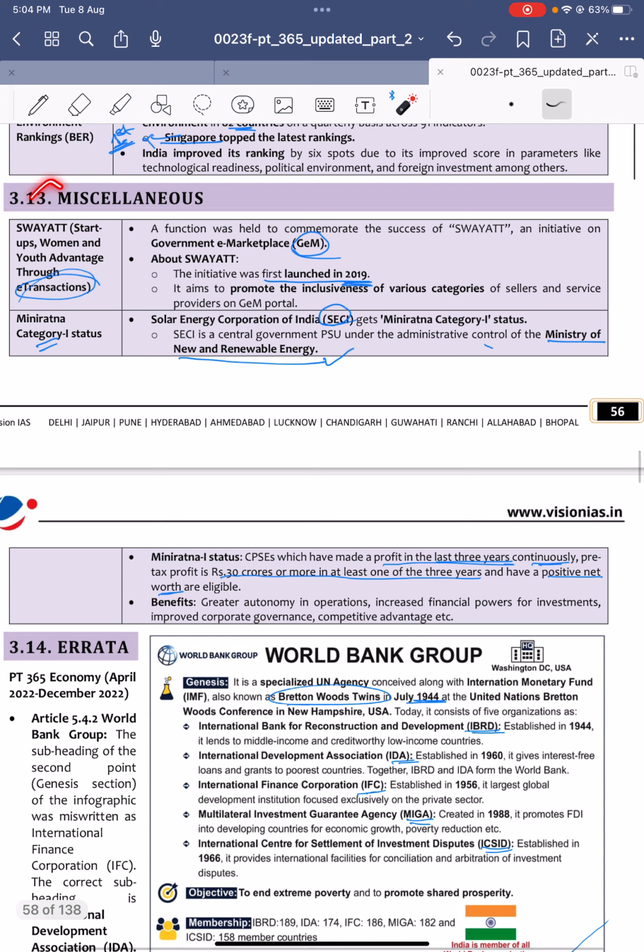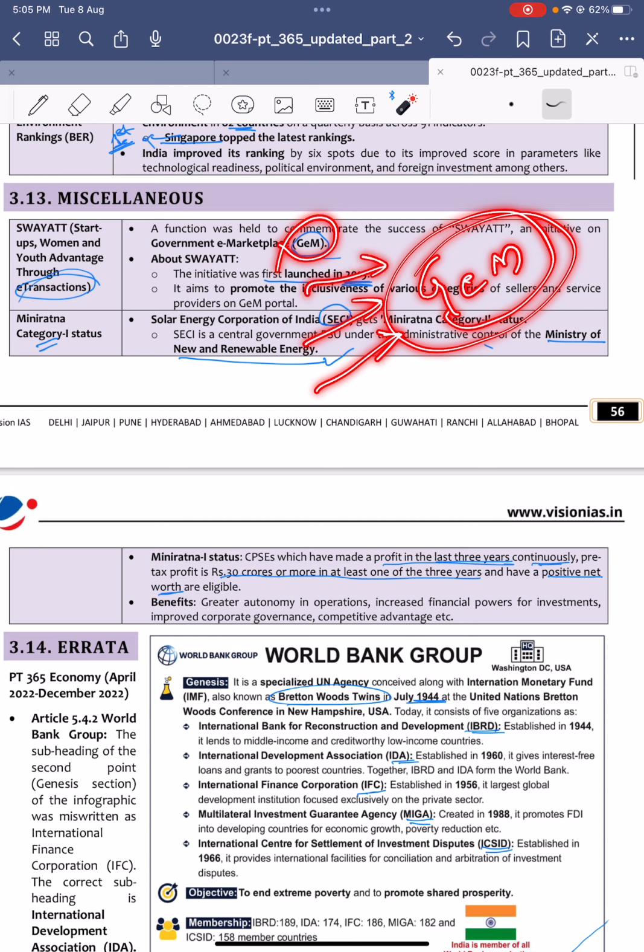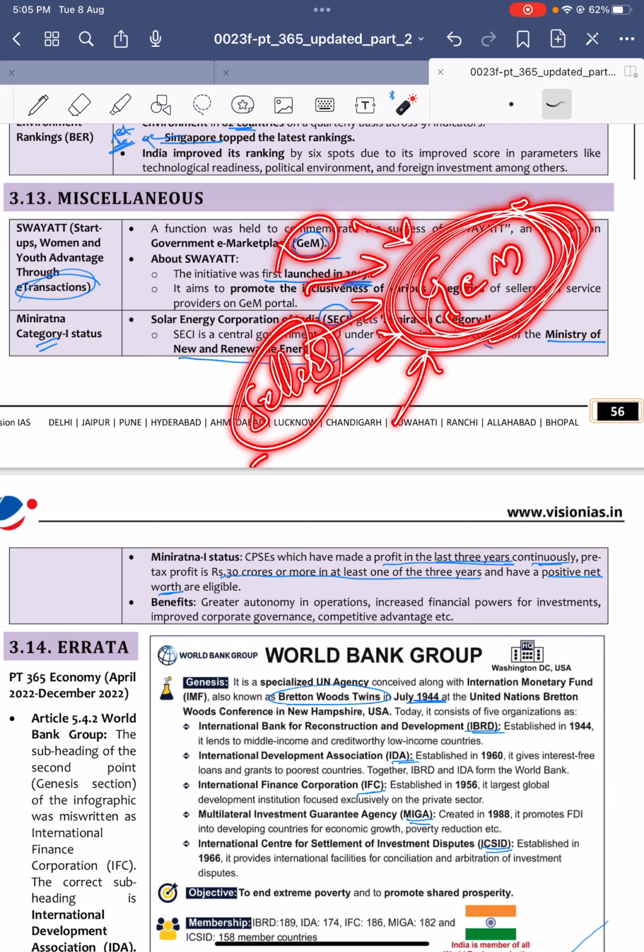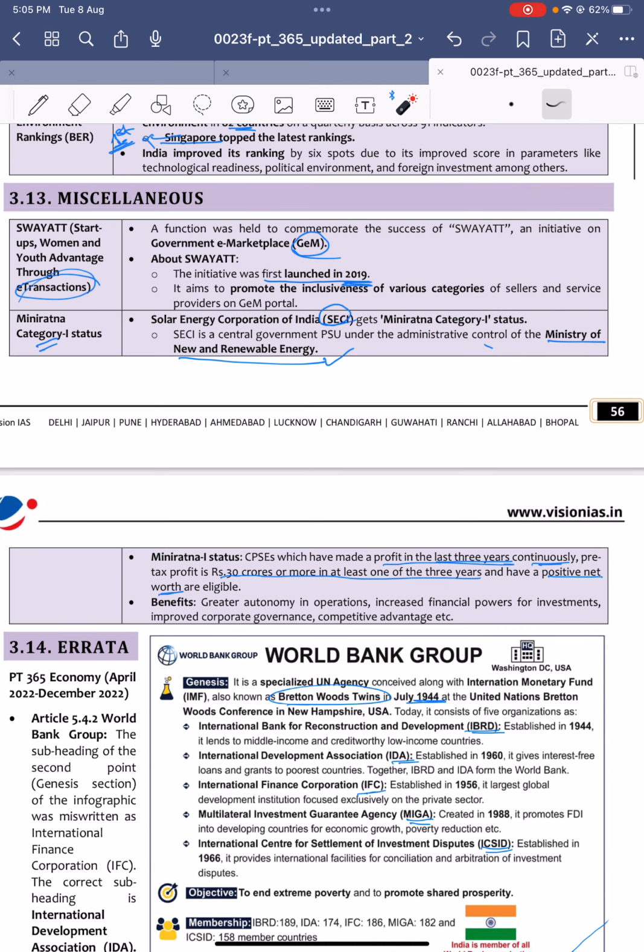Next, miscellaneous. SWAYATT's full form is Startups, Women and Youth Advantage through E-Transactions. It is an initiative of the Government e-Marketplace, launched in 2019 to promote inclusiveness of various categories of sellers. On the GeM portal, different sellers can sell their produce, and the buyers are from government departments only. Women, startups and youth are promoted through this SWAYATT initiative.